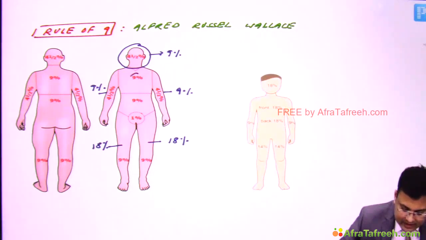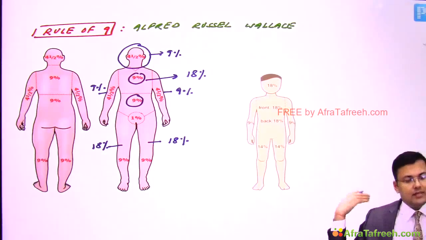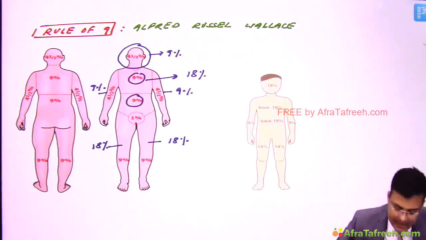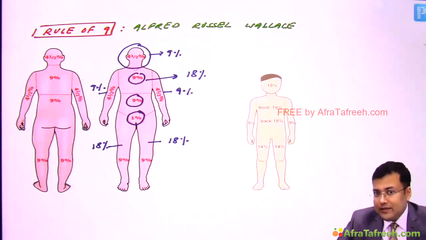If you see only chest, it is 9, abdomen is 9, so total anteriorly it's 18 and posteriorly it's 18, means back, upper back and lower back. And for genitalia, it's 1%. Clear? So this is 9% for adults.